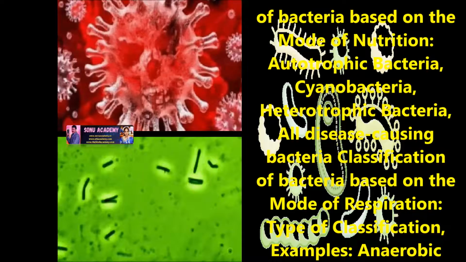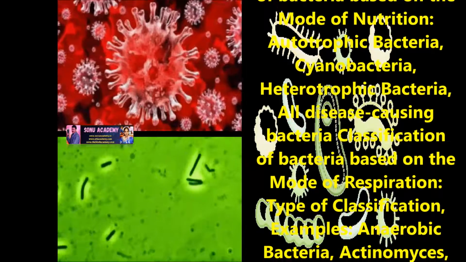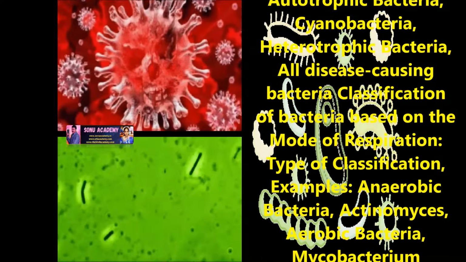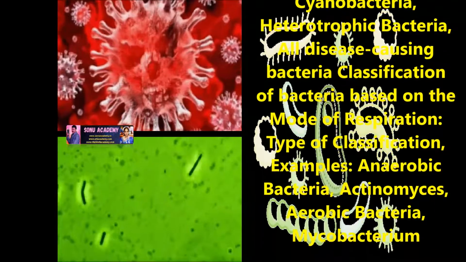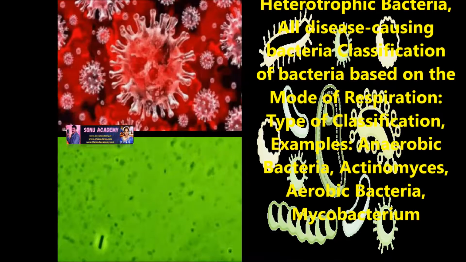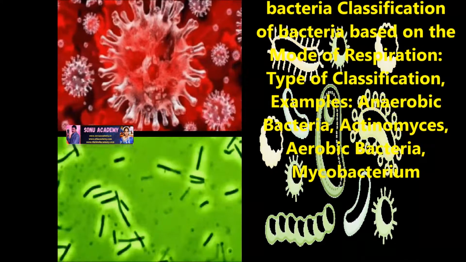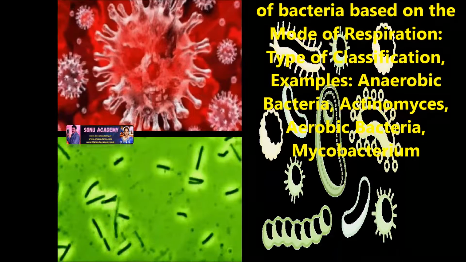Now let us discuss the classification of bacteria on the mode of nutrition. Bacteria can be classified into autotrophic and heterotrophic. Autotrophic bacteria come under the example of cyanobacteria, whereas the heterotrophic bacteria include all disease-causing bacteria.